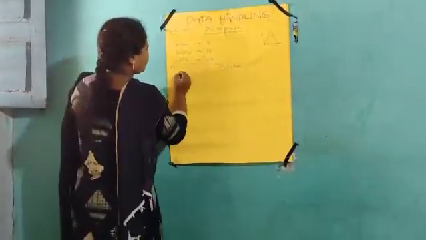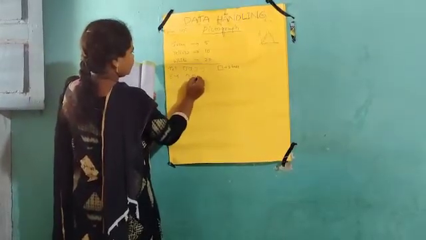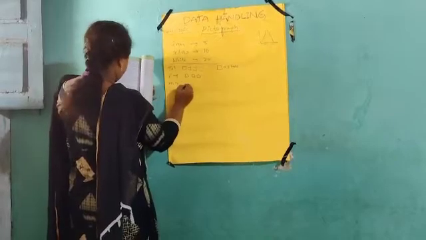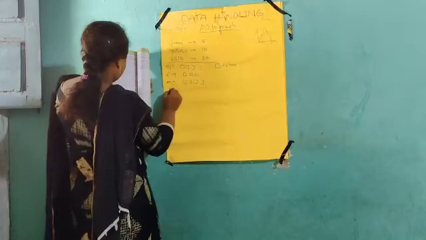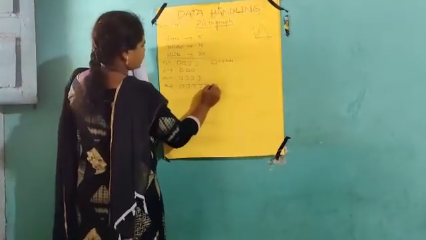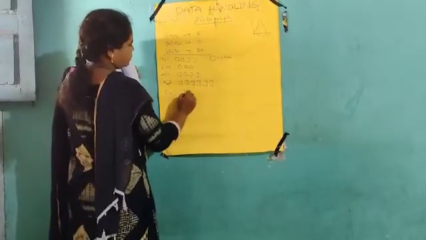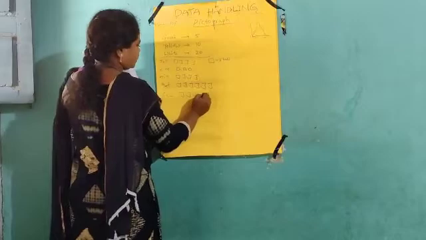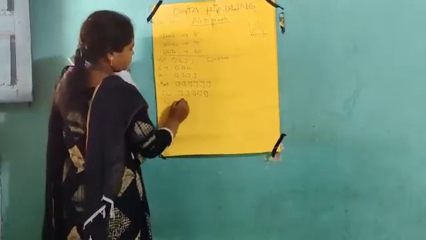Telugu 4 given, English 3 given, Hindi 4 given, Maths 6 given, Science 5 given and Social 4 given.